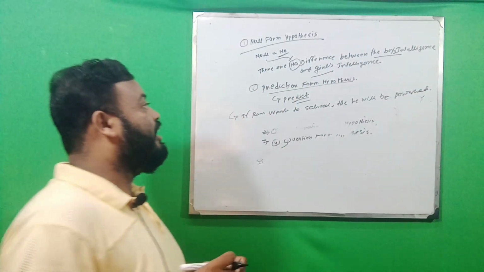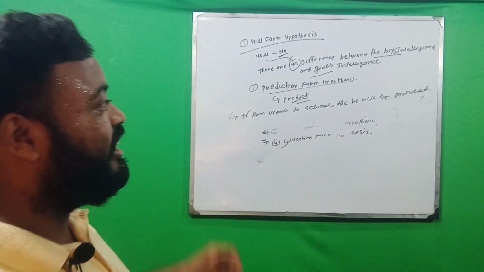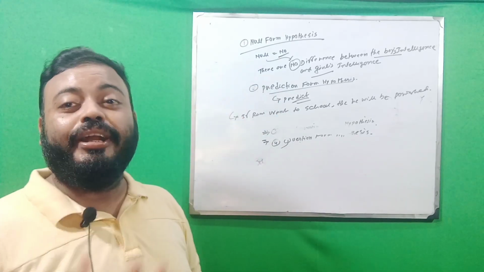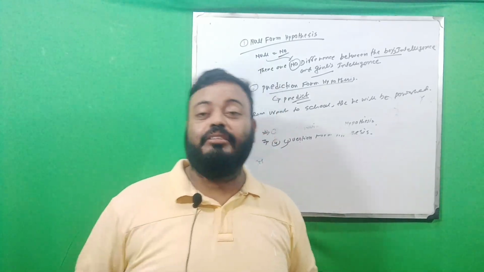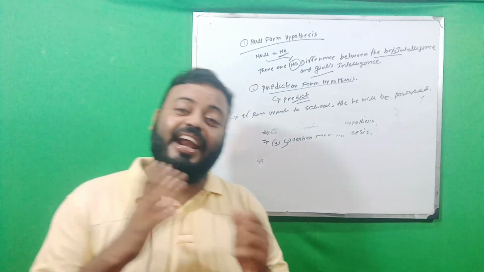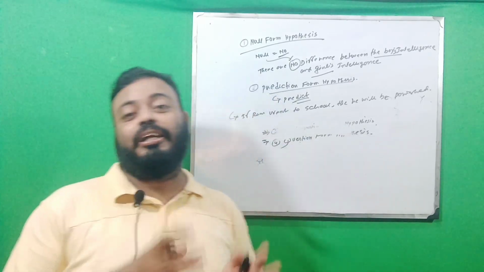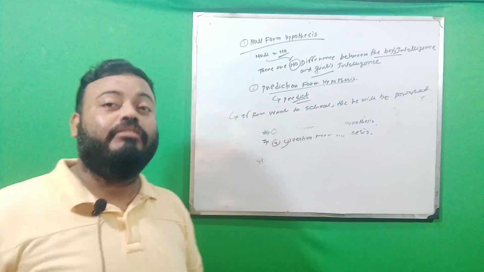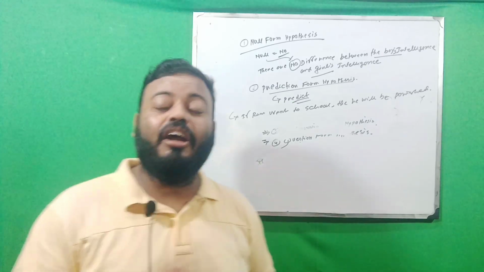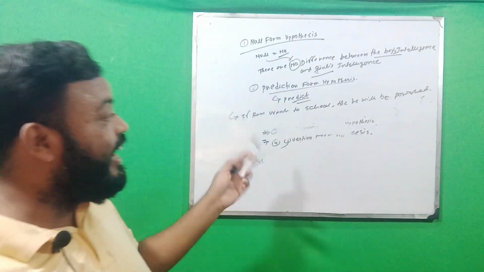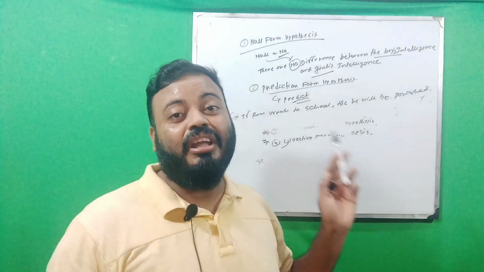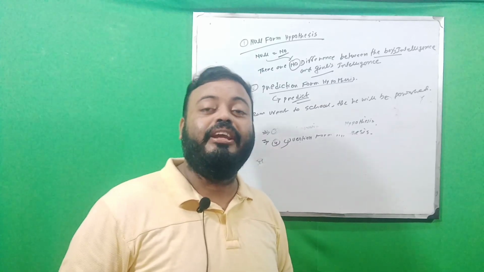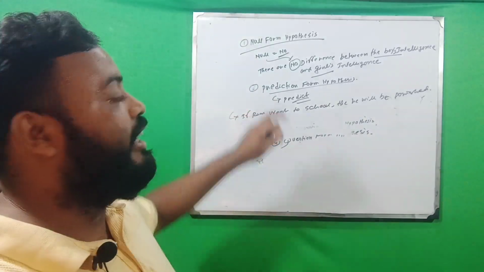I make a hypothesis about Ram that if he goes to school, then he must be punished. That is another reason for his punishment. The researcher identifies the reason for the punishment, but also predicts about the problem. So this is the prediction form.